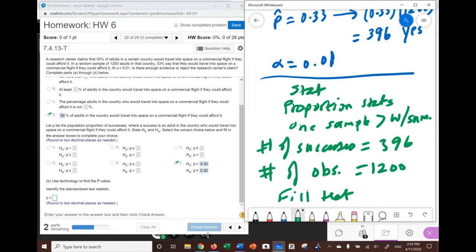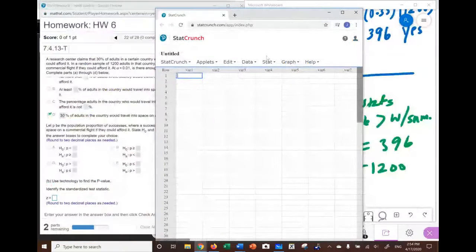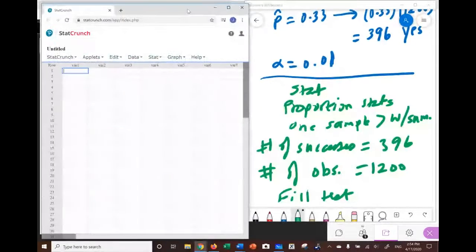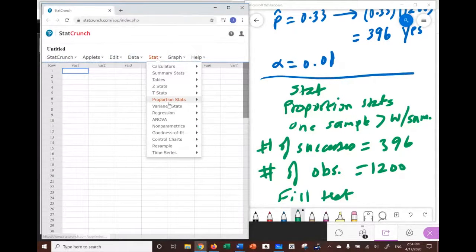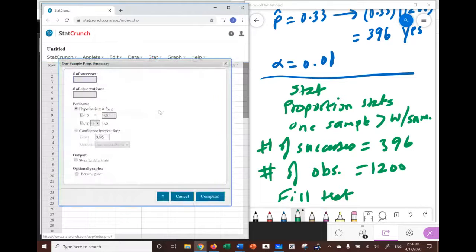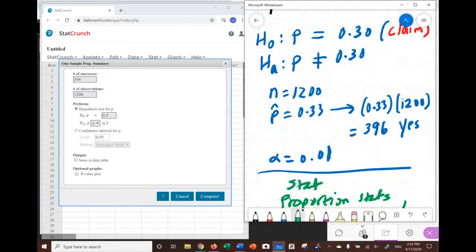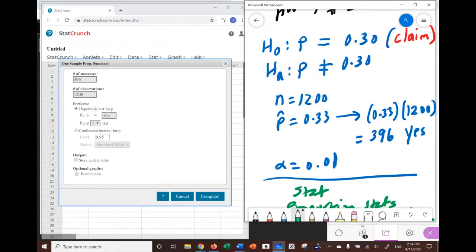Let me go through those steps. Stat, proportion stat, one sample with summary. The number of successes is 396, and the number of observations, n, is 1,200. We match the test to what we have here: equal, not equal, 0.30 in both, so the test is matching 100%.